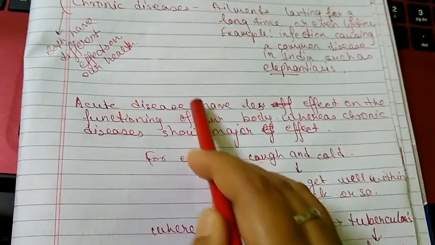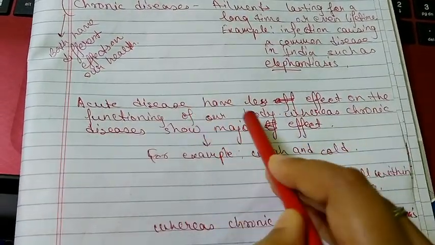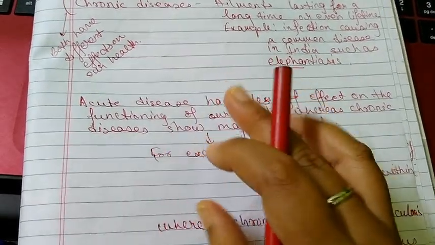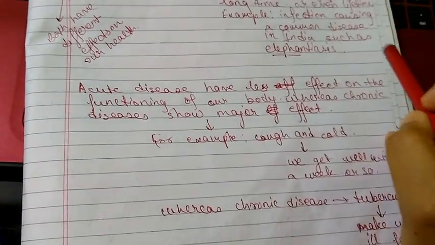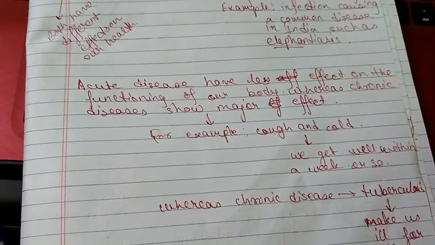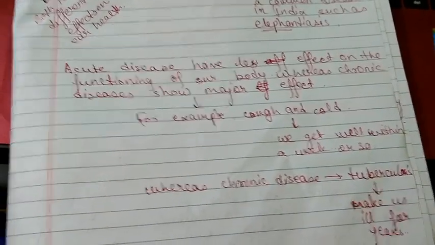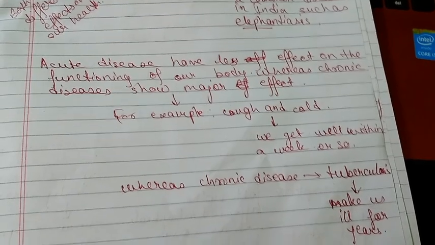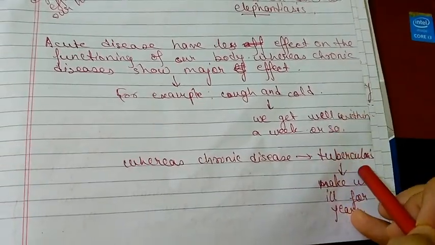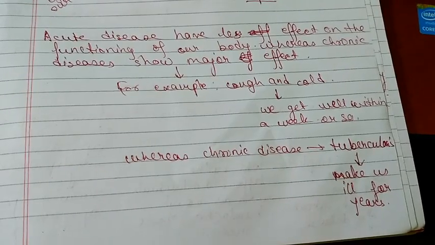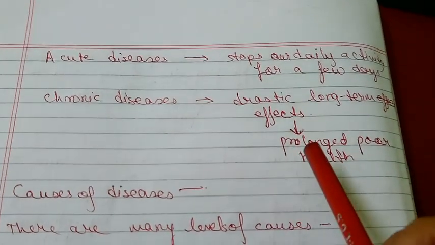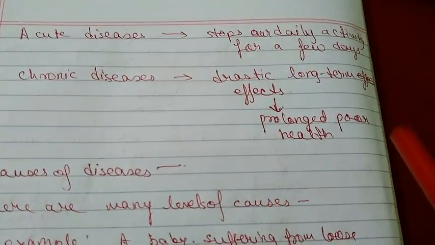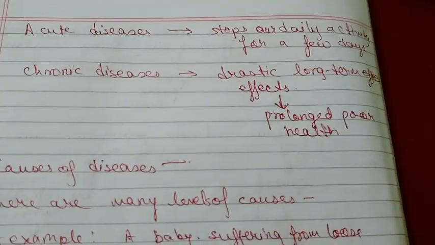Another difference is that acute diseases have less effect on the functioning of the body. That means it does not affect our body so that our body becomes non-functional. But chronic disease shows a major effect on our body. For example, when cough and cold happen, we get well within a week or so. Whereas chronic diseases such as tuberculosis make us ill for years. Another difference is that acute disease will stop our daily activities for a few days, whereas chronic disease will show long-term effects and we will have prolonged poor health.